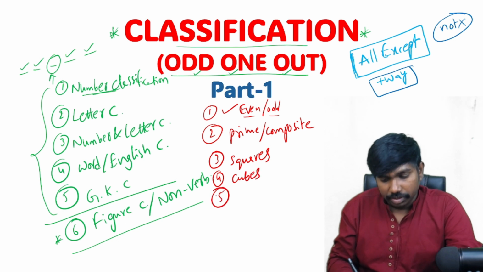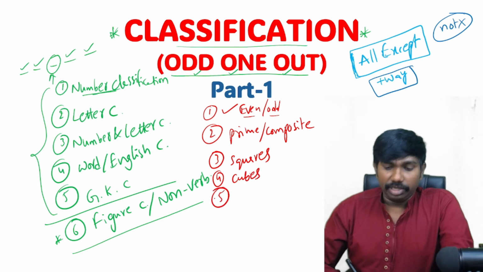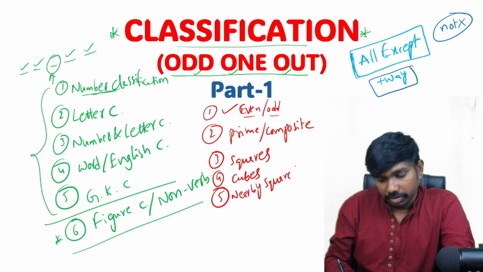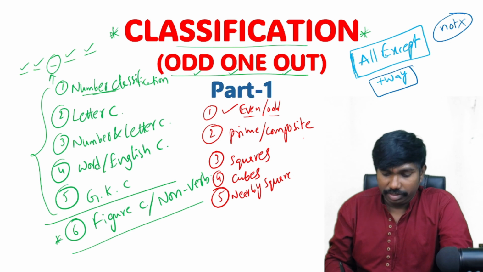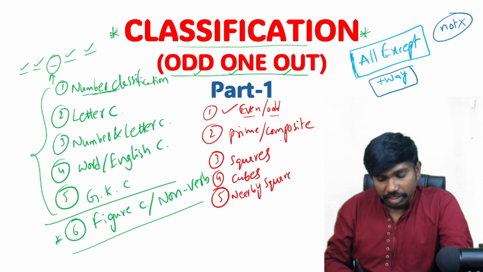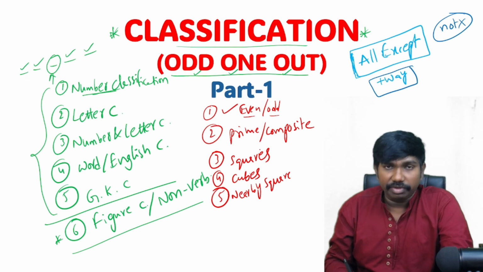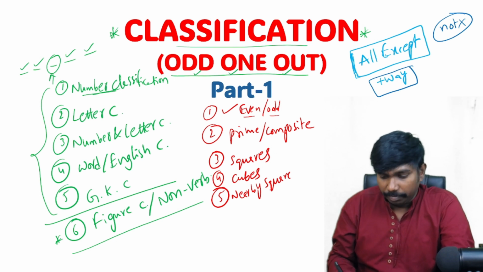And next, nearby squares, that means a square plus or minus something, like square plus 1 or square minus 1. All the numbers follow n square plus 1 except one number, or n square minus 1 except one number.